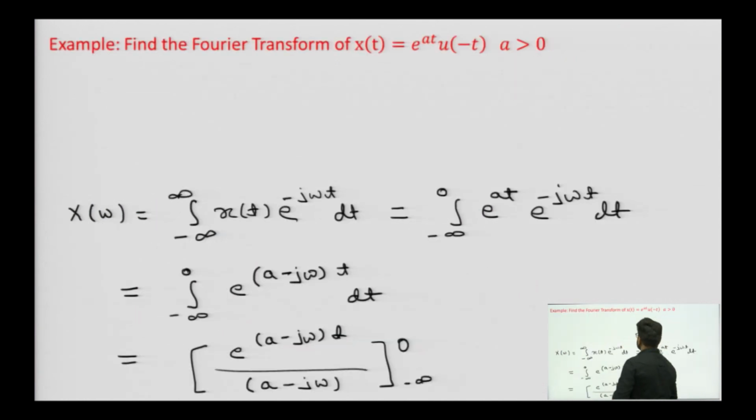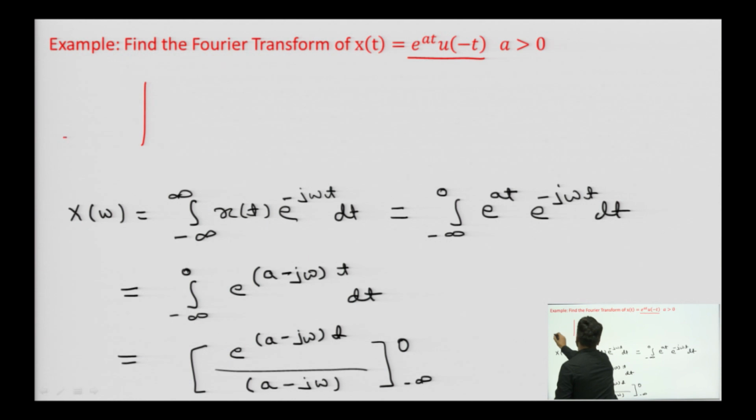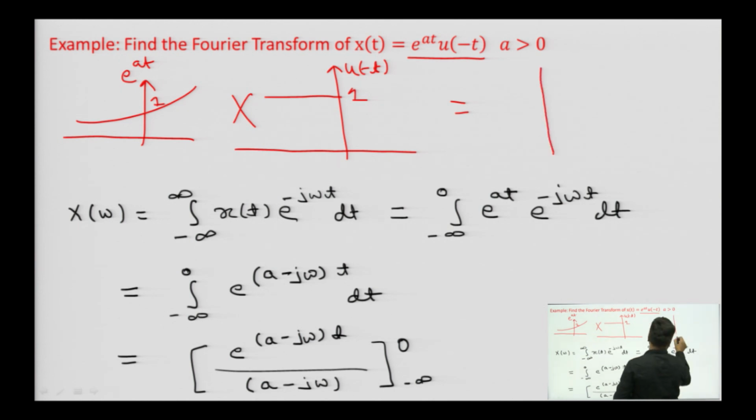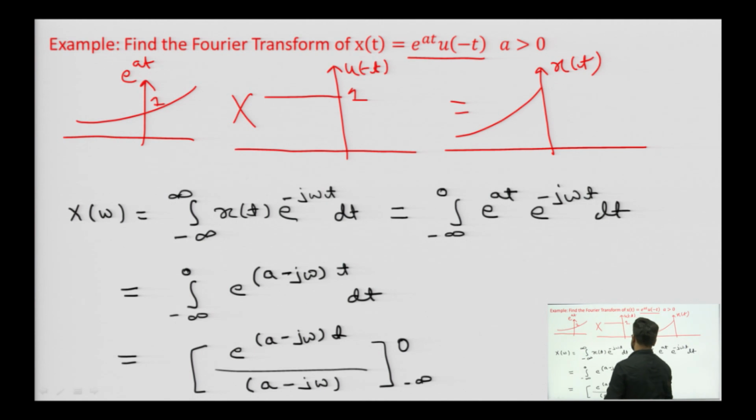Now, next we need to find out e to the power a t into u of minus t. Again e to the power a t we have studied; that will be our signal, e to the power a t, and it will be multiplied with u of minus t. U of minus t means the unit step function will be reversed, and we will get it as e to the power a t into u of minus t.